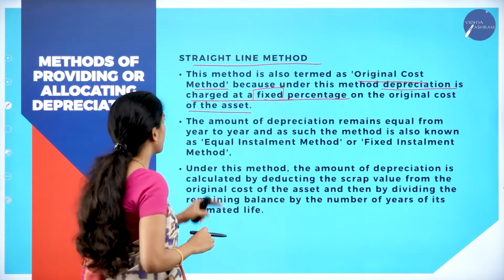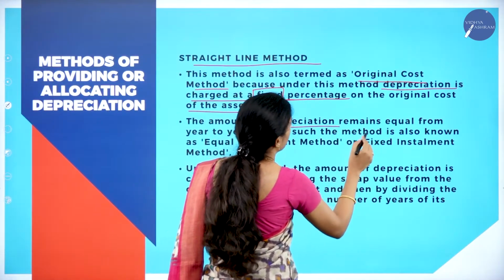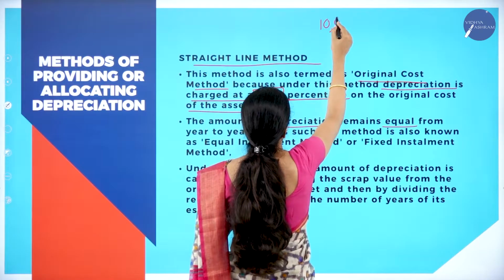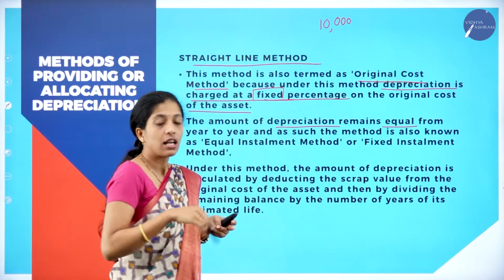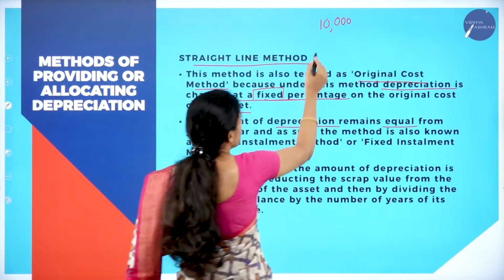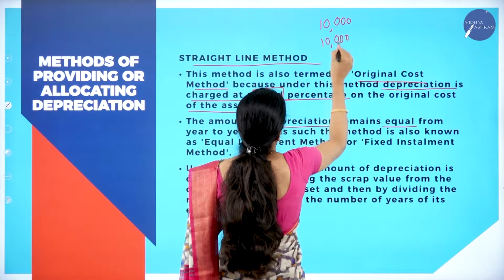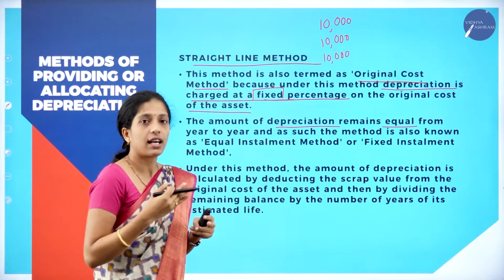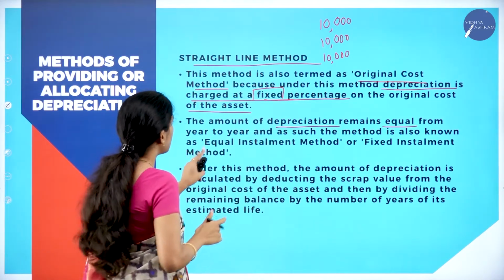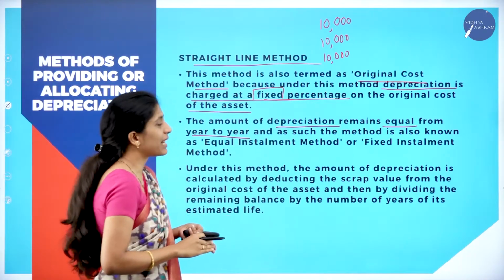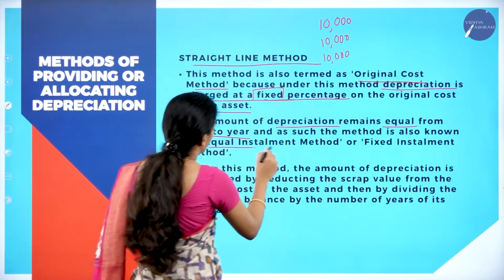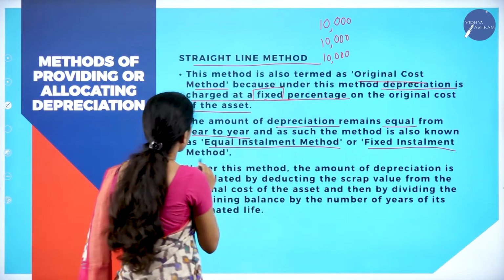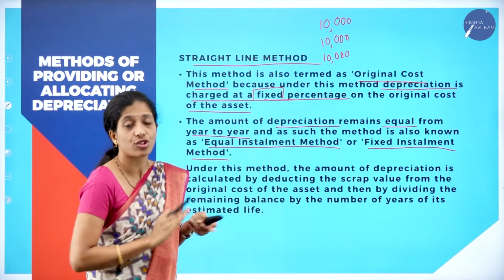Straight line method. The amount of depreciation remains equal. So it will be same. Suppose in the first year, if the depreciation calculated is 10,000 and the depreciation has to be calculated for all the 3 years, then the depreciation will be same for all the 3 years. Clear? Here the depreciation year after year will be equal from year to year, and as such the method is also known as equal installment method or fixed installment method. So we have learned 4 names for straight line method.